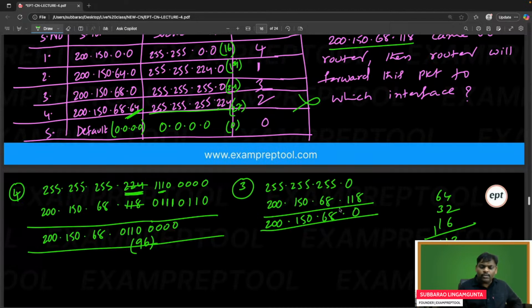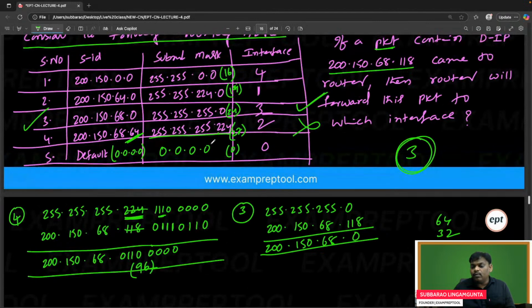Let me know if anything is wrong. So I think this is matching. The third one is matching. Interface 3 matches, so you have to take the longest one. The answer is the third interface. Everyone knows this, the longest one.